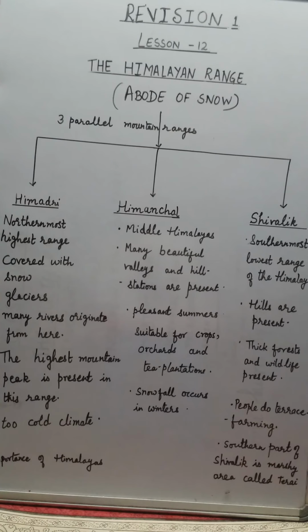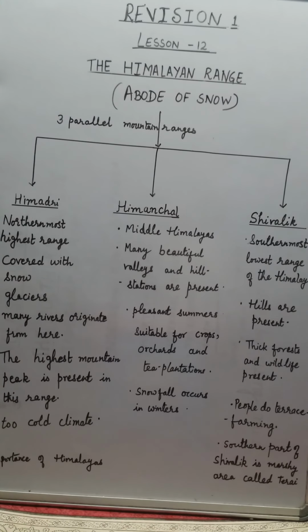Orchards are present here, fruits are grown in a wide range, and tree plantations are also seen. Snowfall occurs in the winter. Coming to the third parallel mountain range of the Himalayas, it is called Shivalik. It is the southernmost, lower range of the Himalayas. Hills are present here, thick forest is present, and wildlife is also seen here. Here many crops are grown like rice, potatoes, maize, sugarcane.